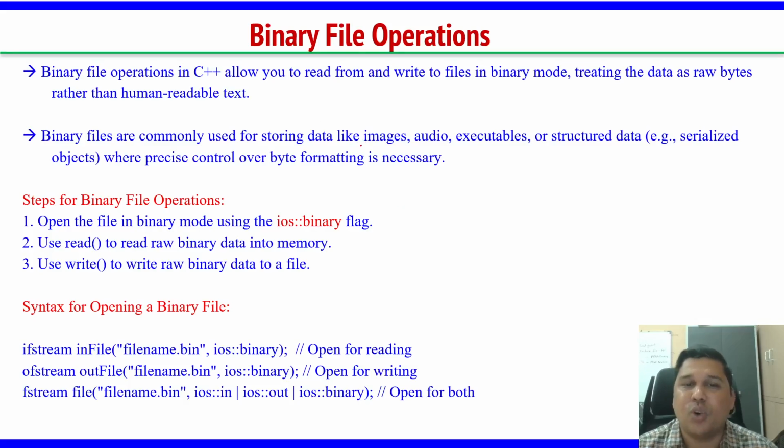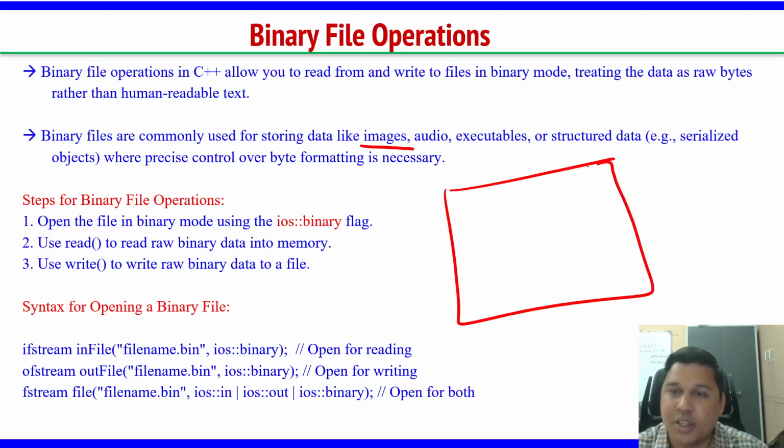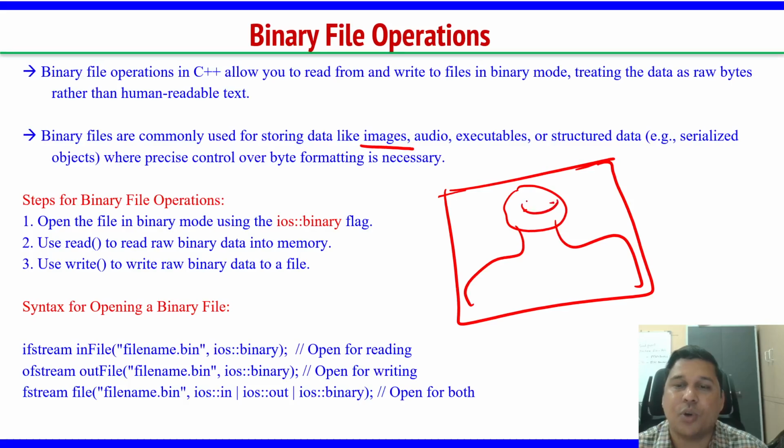So generally we know images. Why images? How are images stored in a binary file? An image is nothing but a collection of pixels. This is a passport size photo. If this is some face here, something like this, that is a passport size photo. In this case, everything is a pixel. There are so many pixels here. Every dot here is a pixel. We call it a pixel.